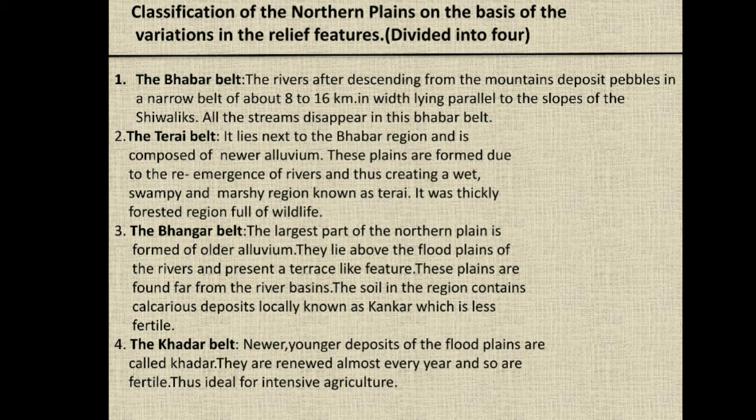Next one is the Terai belt. It lies next to the Bhabar region and is composed of newer alluvium. These plains are formed due to the re-emergence of rivers, thus creating a wet, swampy and marshy region known as Terai. It was a thickly forested region full of wildlife.